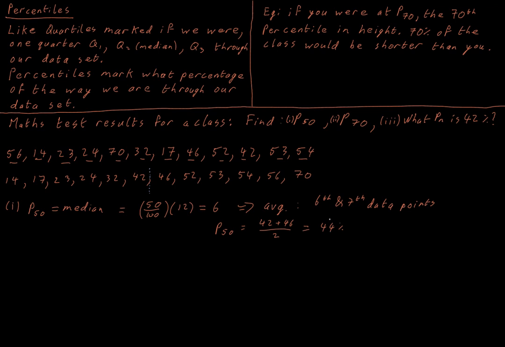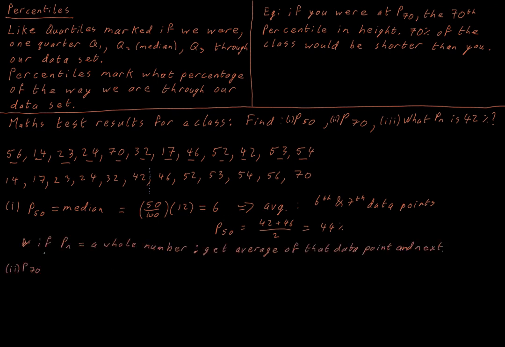If a person got 44% in the result, they would be at the 50th percentile. Now this is true in general. If we get a whole number here for our percentile, that means that we're going to need to get the average of this term in our data set and the next term. So I'm going to write that out as a general rule.